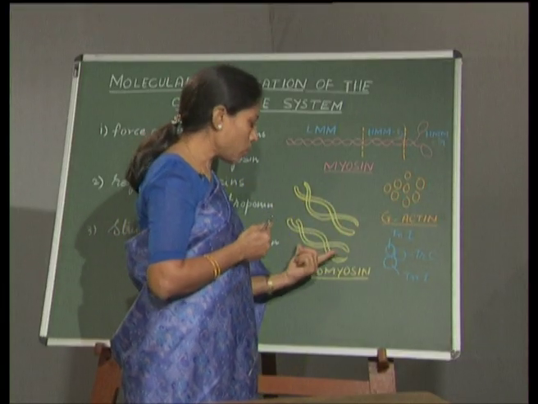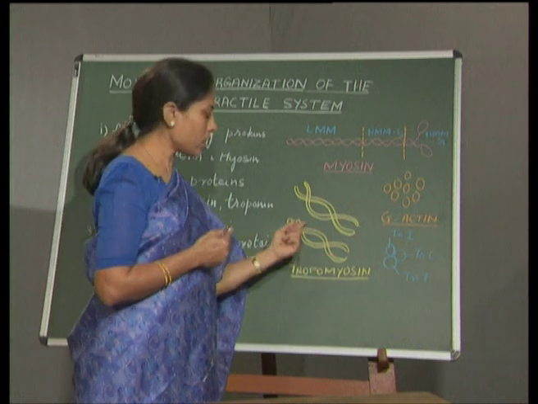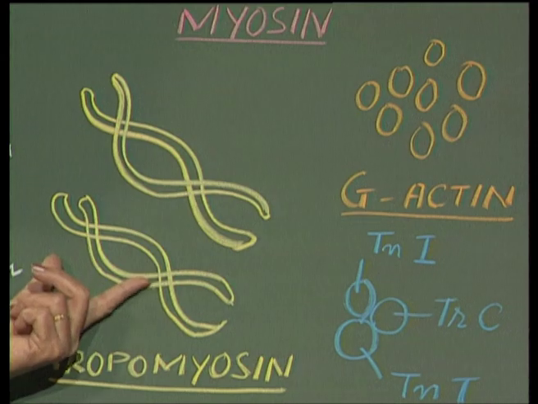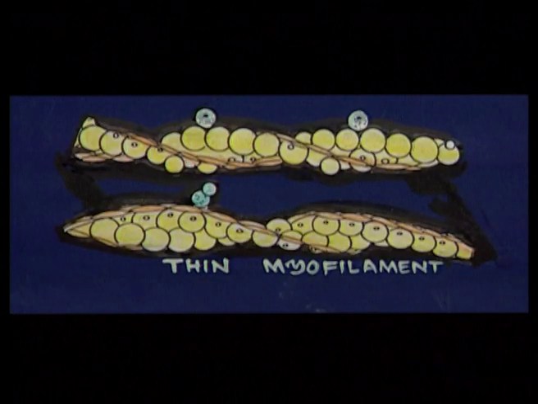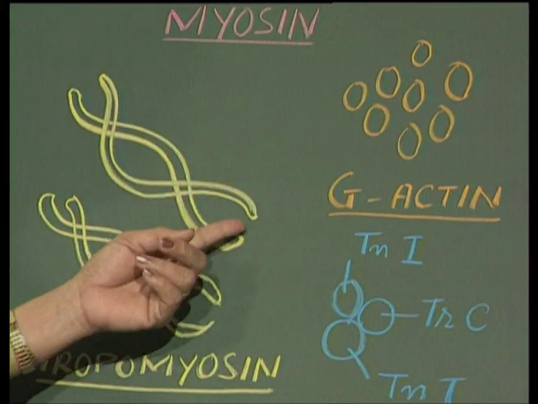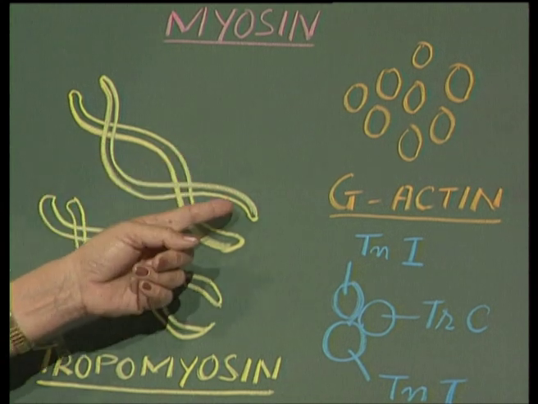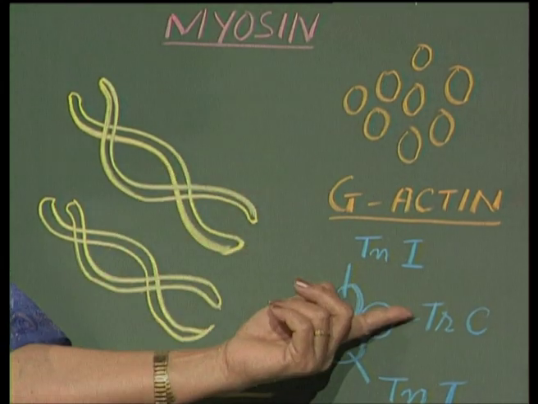Now, this tropomyosin, which is filamentous in structure, will be present in the grooves of the twisted actin. At one end of this tropomyosin, the troponin is